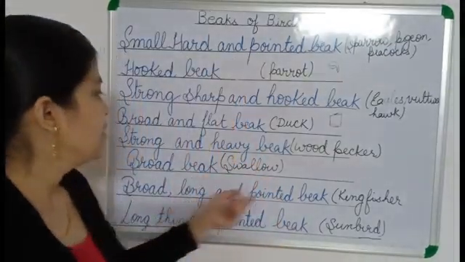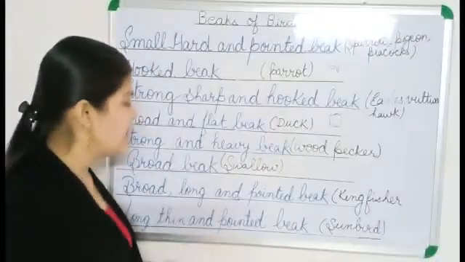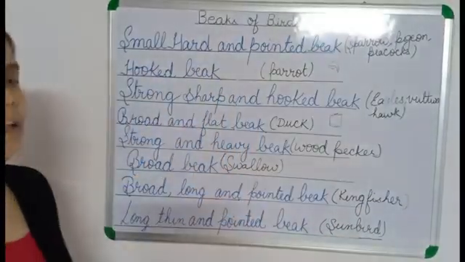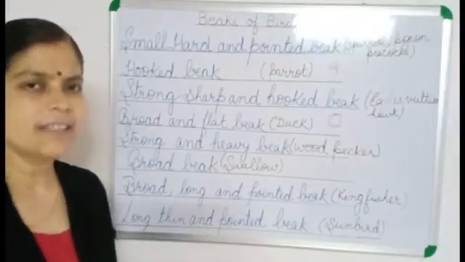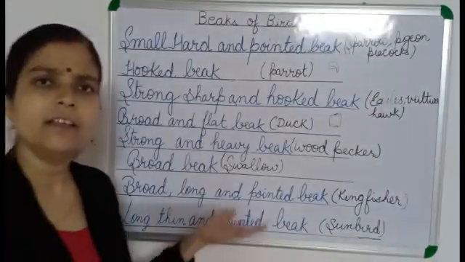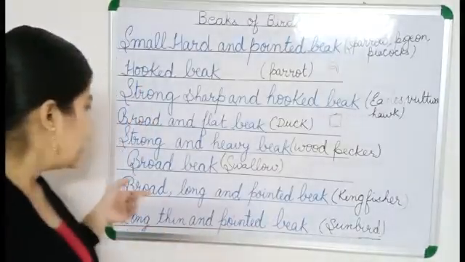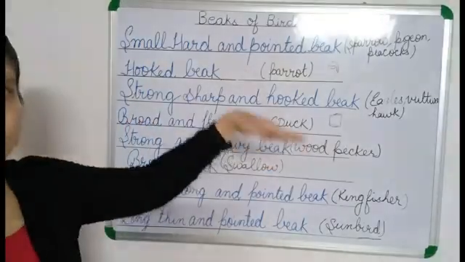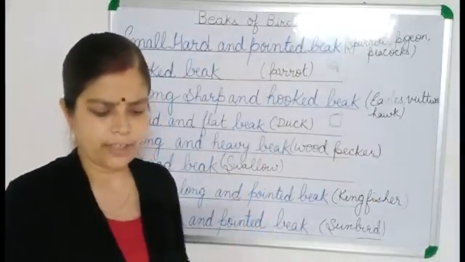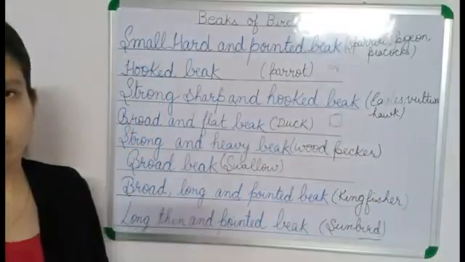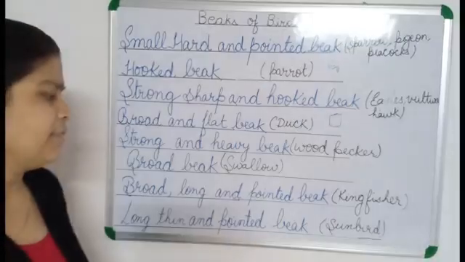Next is kingfisher. Kingfishers have a broad and pointed beak. Kingfishers eat fish, small fish or some insects, whatever is found in water. So they have a broad, long and pointed beak, a long beak, because it will be easy for them to catch the fish from the water bodies.